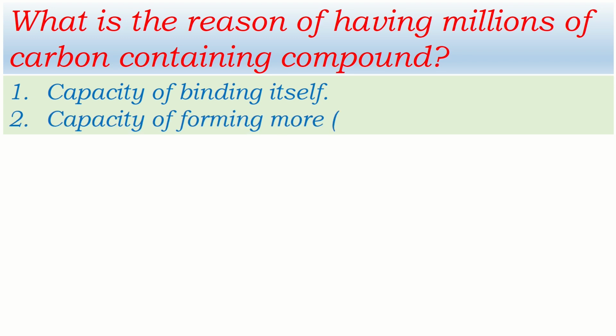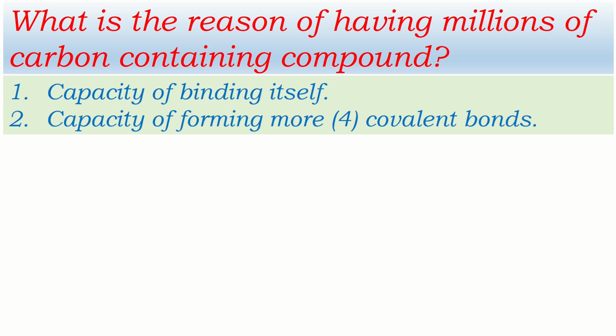And the second point is it has the capacity of forming more covalent bonds. Others have fewer covalent bonds, their valency is less, but its valency is 4. That's why it can form 4 covalent bonds with others. And these 2 are the major points due to which there are millions of carbon containing compounds.